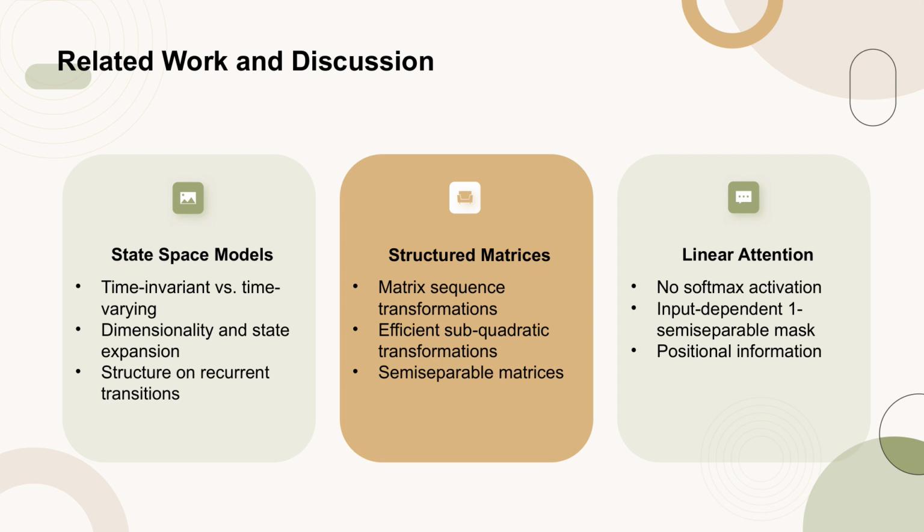Finally, we examine linear attention, noting its differences from standard attention, such as the absence of softmax activation and the use of an input-dependent one-semiseparable mask, which provides positional information. These discussions pave the way for future extensions and improvements within the SSD framework.